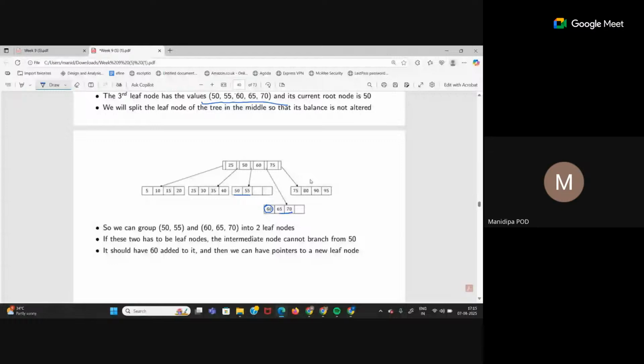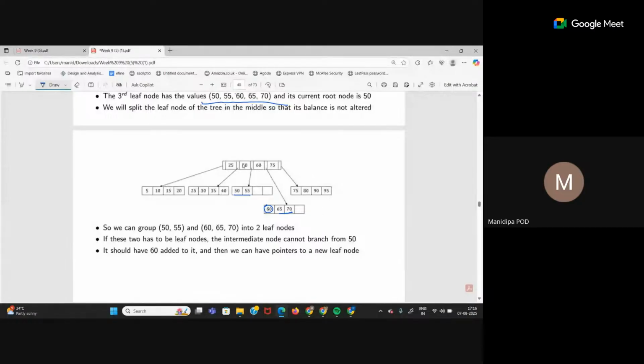We can pick the left child or we can pick the right child, because the copy is easy to enter. It can go as the left child element, or it can go as the right child element. Here, which child have I picked to enter 60? Right child. So this tree is right biased.